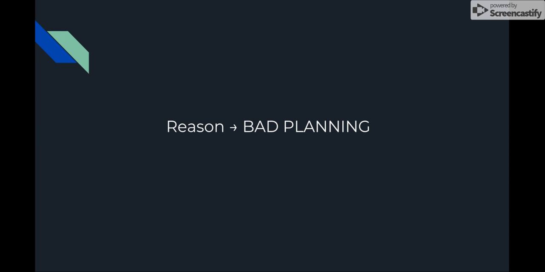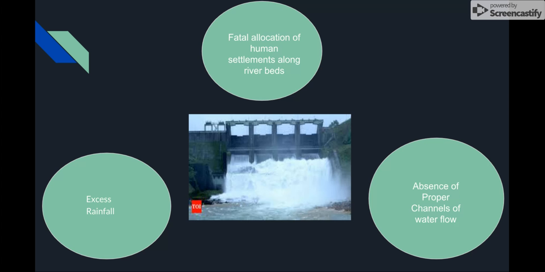Now let's discuss the reason for the aforementioned problem, which is bad planning. We have excess of rainfall, dams being overflooded, and the water spills down. There is no proper pathway for the water to flow out except the riverbed, which was probably dry before this. Now, here comes the main problem.